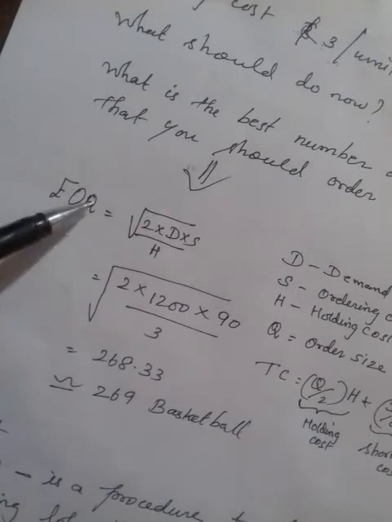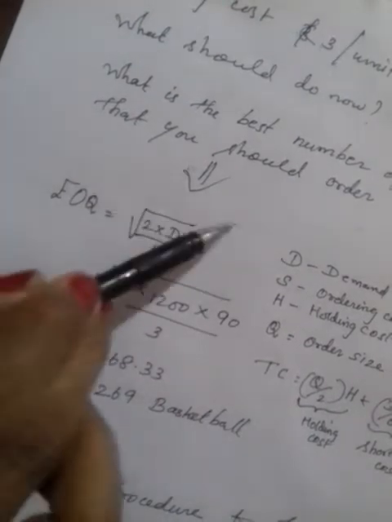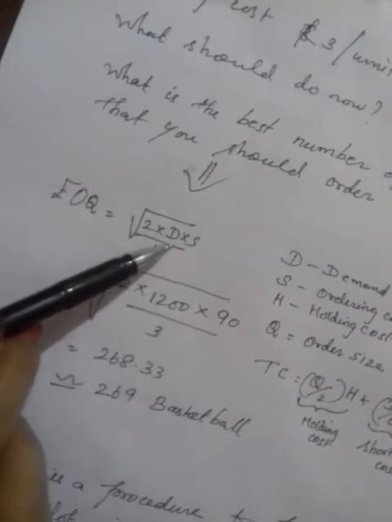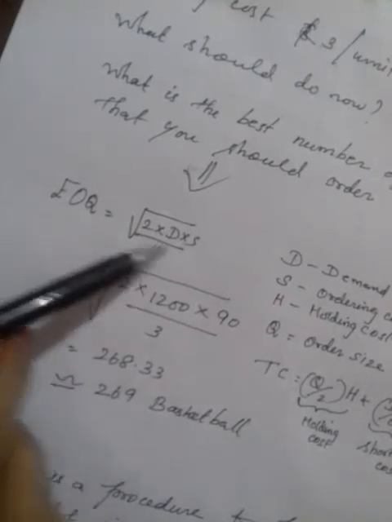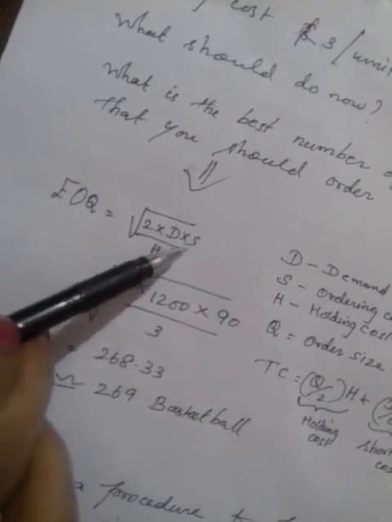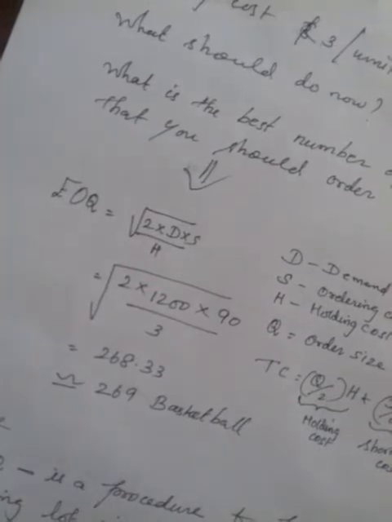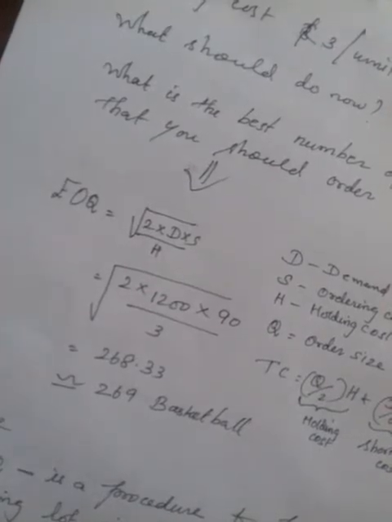We have a formula to calculate this. EOQ is the square root of 2 times demand into ordering cost divided by holding cost. Okay, 2 times demand into ordering cost divided by holding cost. There are certain assumptions to use the EOQ model, so we'll see those assumptions first.